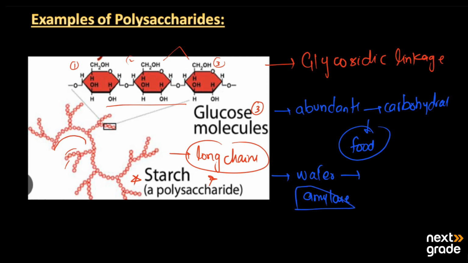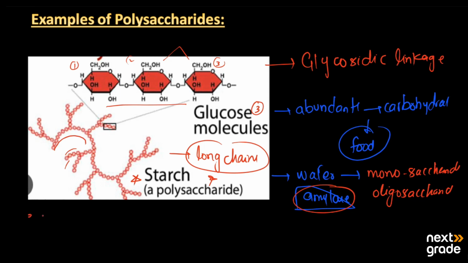Here the amylase enzyme just works as a catalyst, and then it produces simple constituent sugars, which may be monosaccharides or oligosaccharides. So it produces different units in the presence of the catalyst.